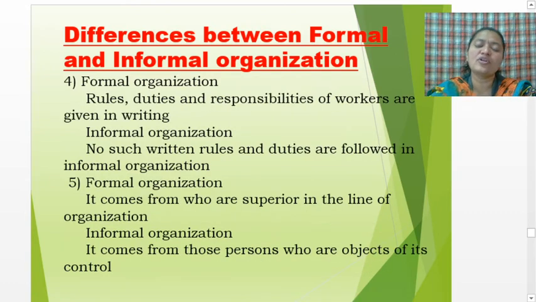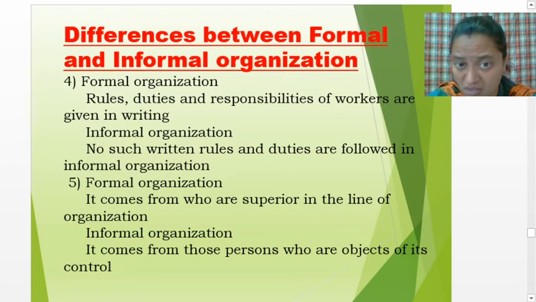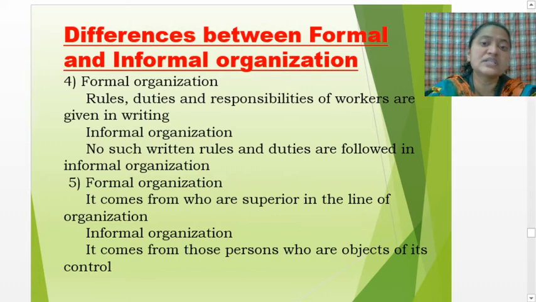Then in formal organization, the rules, duties and responsibilities of workers are given in writing. As I have told you, whatever the rules, regulations, duties and responsibilities are, they are given in a written format, so proof will be there. Whereas in informal organization, no such written rules and duties are followed, so a written record is not maintained.